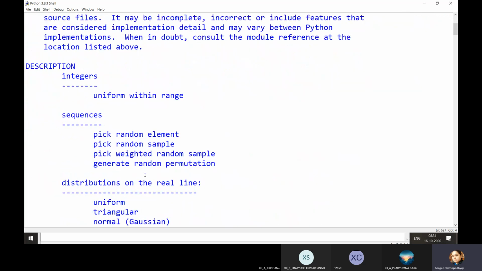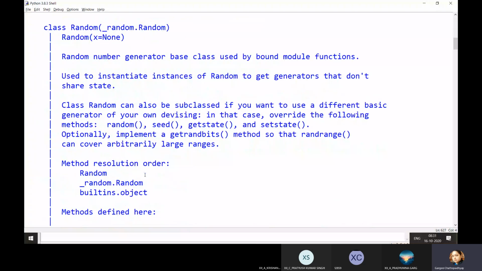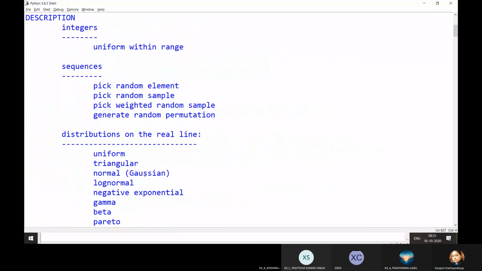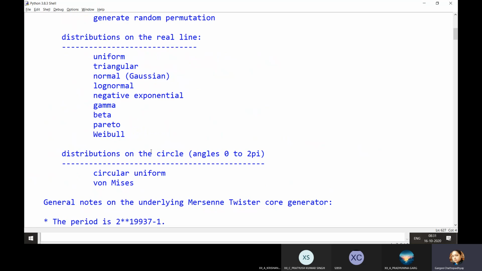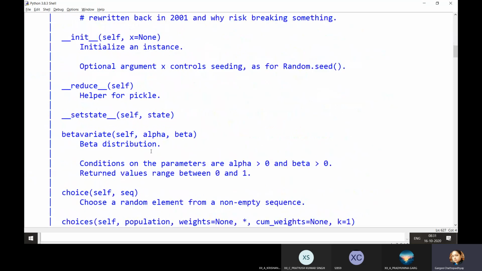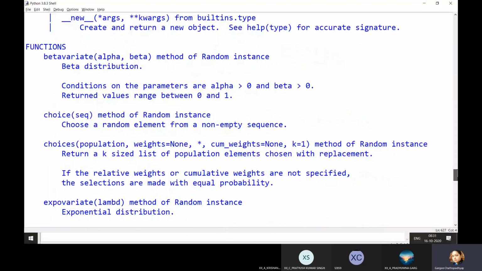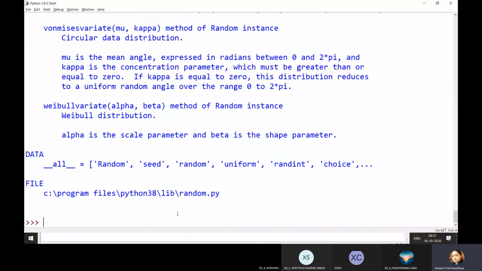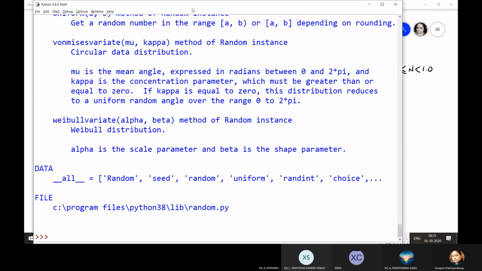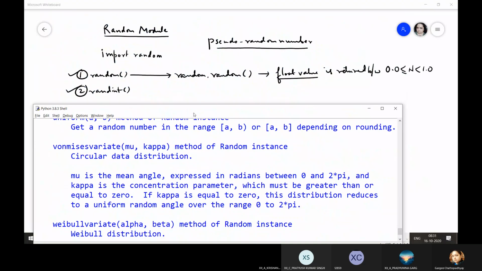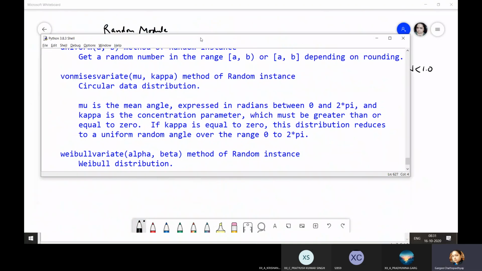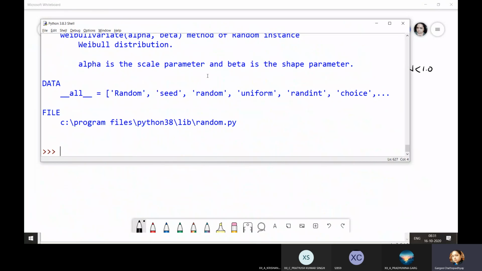So you can see this is the complete description, sequences, distributions on the real line, and many other things. We are not going to do all that. We are only going to concentrate mainly on these two types of random functions. Slowly and gradually, you can find out about the other functions and use them.